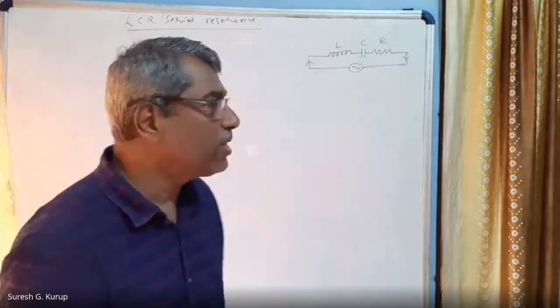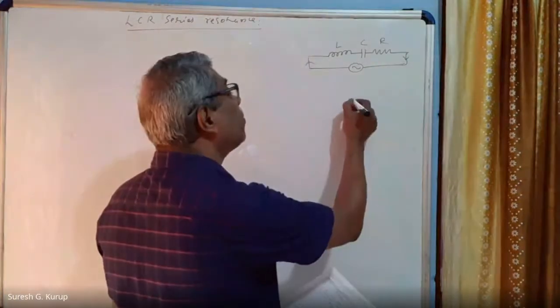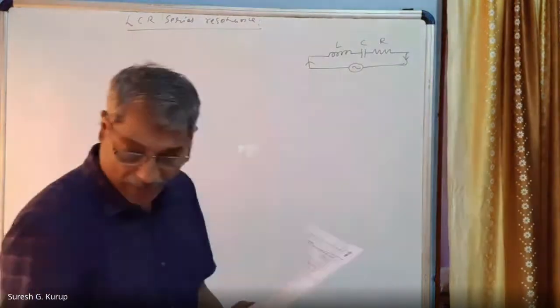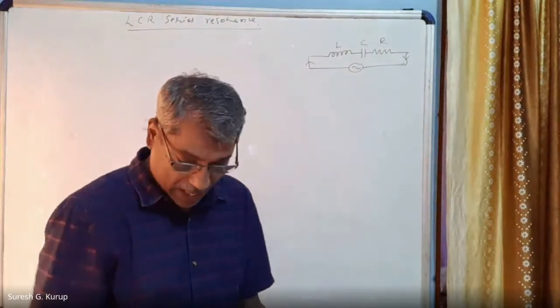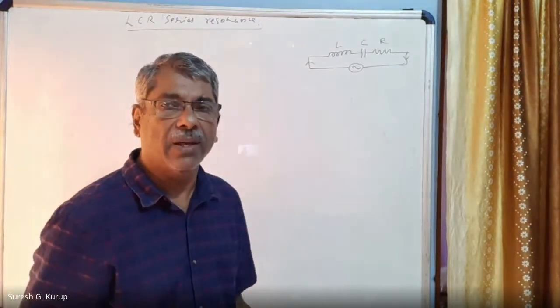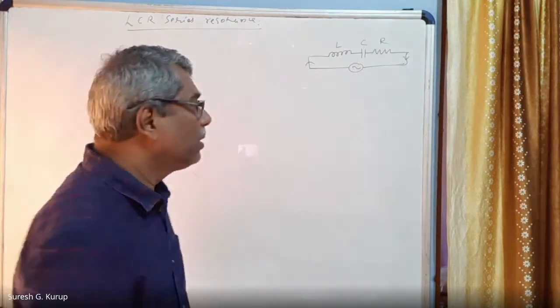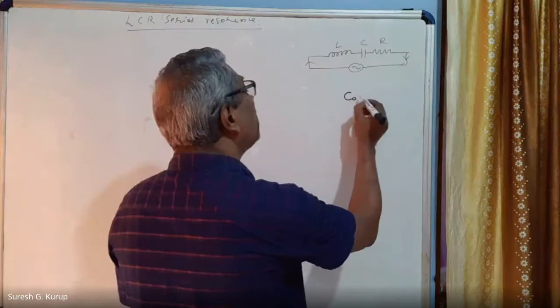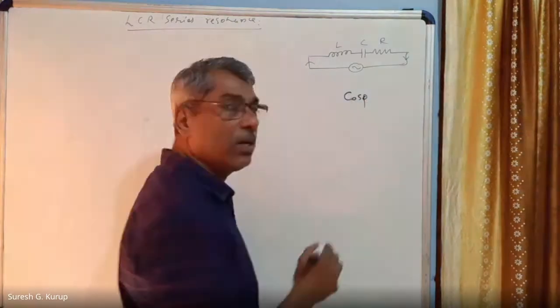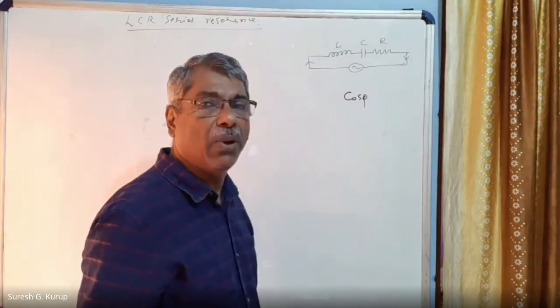Circuit power factor, everybody knows, is cos phi, because power is equal to EV IV cos phi. Therefore, cos phi is called the power factor.